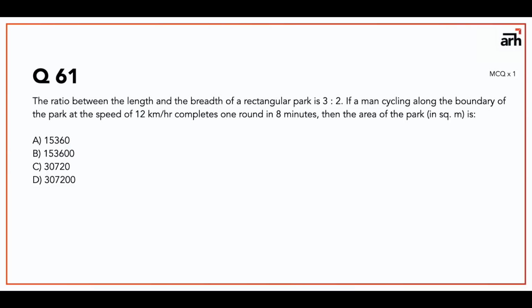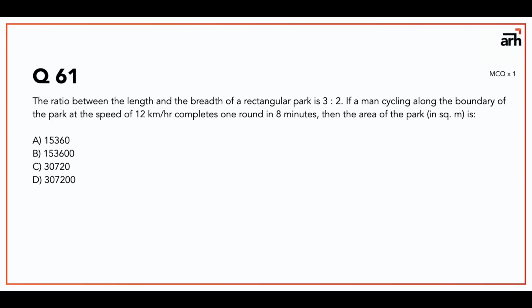Now see, here you have to understand how you are going to find the area. To calculate the area you need length and breadth. Length and breadth are given in the ratio 3:2, and you are given a hint of the perimeter somewhere. So this man cycles along the boundary of the park at the speed of 12 km per hour in 8 minutes. From this you can calculate the distance he traveled along the boundary to be 1600 meters. Basic distance formula, right? So 1600 is your perimeter.